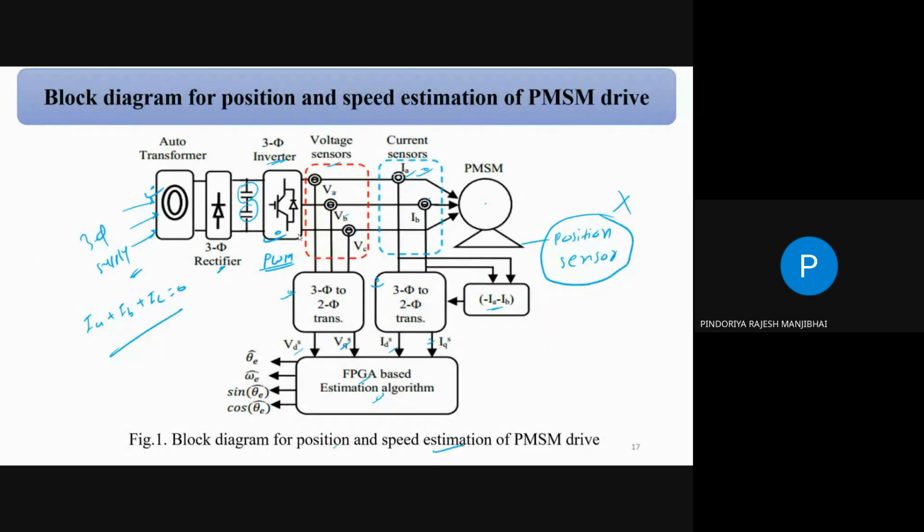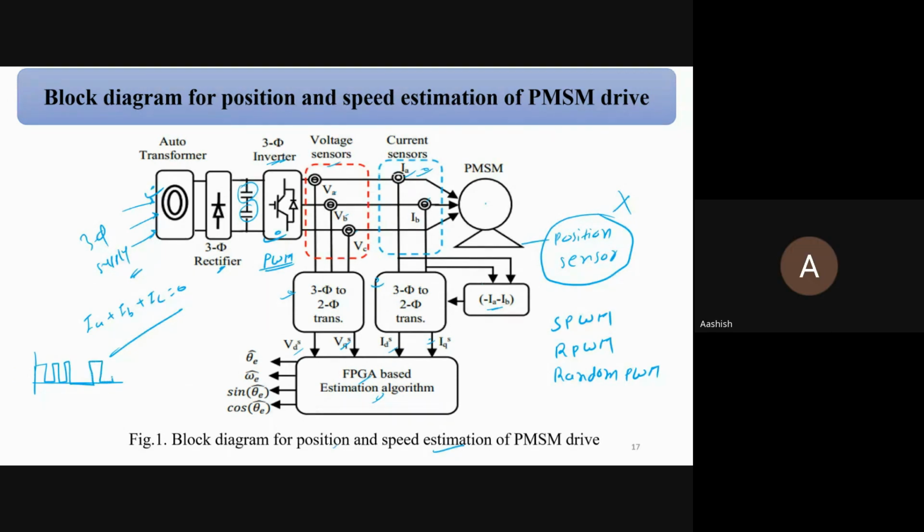There is one, the sinusoidal PWM, SPWM, and one is a random PWM. Random means your PWM frequency is not fixed. So your PWM on time and off time is not fixed.